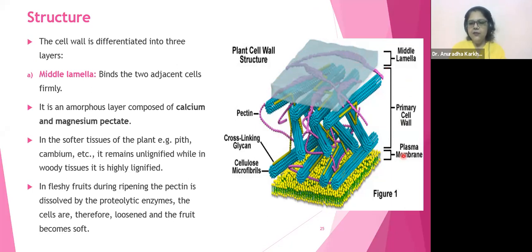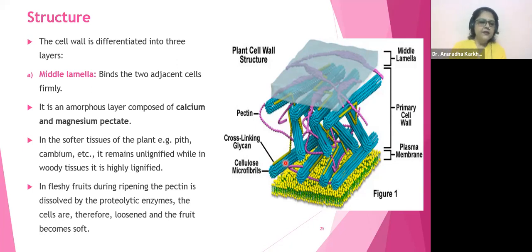Look at this. This is the primary cell wall. Under this, you can see these pectin chains, purple colored chains. These are the pectin chains. And this is your cross-linking glycan, these yellow ones. Look at these yellow ones. Cross-linking glycans. Glycans are sugars. So what do they do? They are going to cross-link, or they are going to help in attachment of whom? Of the cellulose microfibril. So you know what a microfibril is now, right? And you can see these individual ones, so many tiny little round dots.